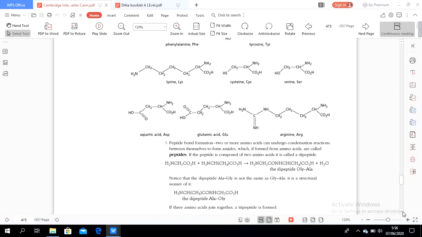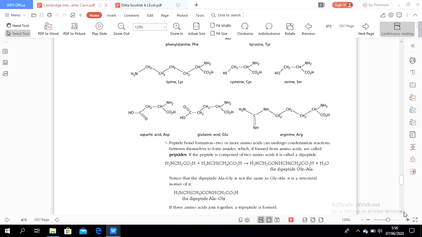And then the fifth, peptide bond formation. It means an amino acid can react with another amino acid, undergoing a condensation reaction between themselves to form an amide, which is called a peptide. If the peptide is composed of two amino acids, it is called a dipeptide.